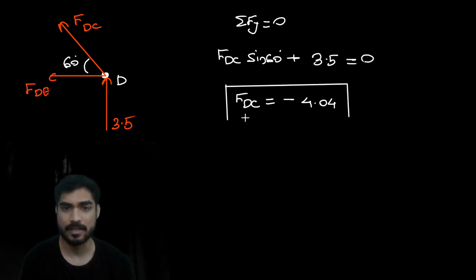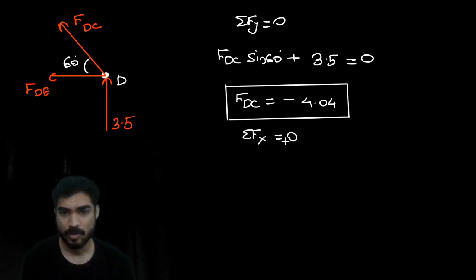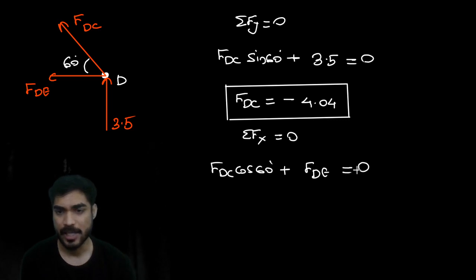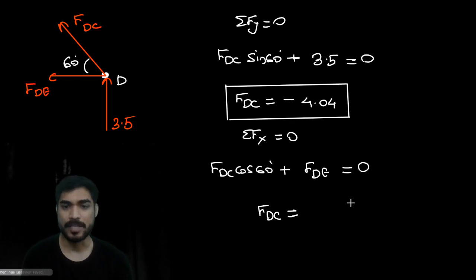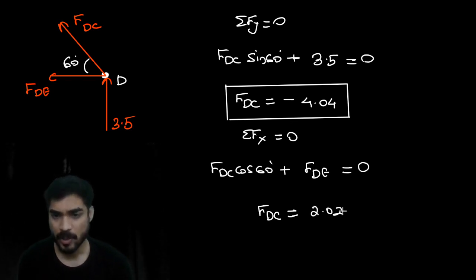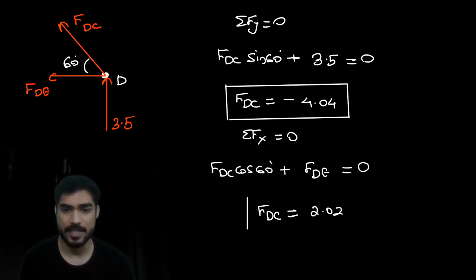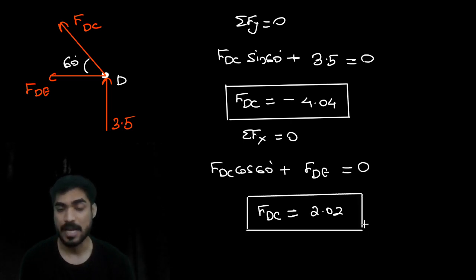And summation of Fx equals to 0, what are you going to get? FDC cos 60 plus FDE equal to 0. So FDE will be 2.02, and it will be positive, right?